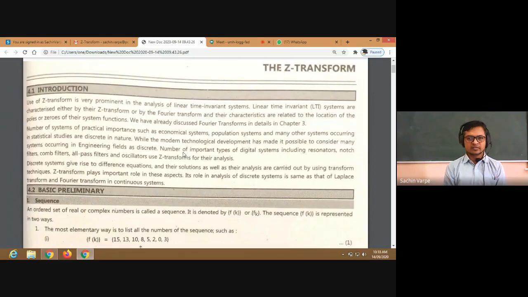So poles and zeros of their system functions. We have already discussed Fourier transforms in detail in the last chapter, right? A number of systems of practical importance such as economical systems, population systems, and many other systems occurring in statistical studies are discrete in nature, right?